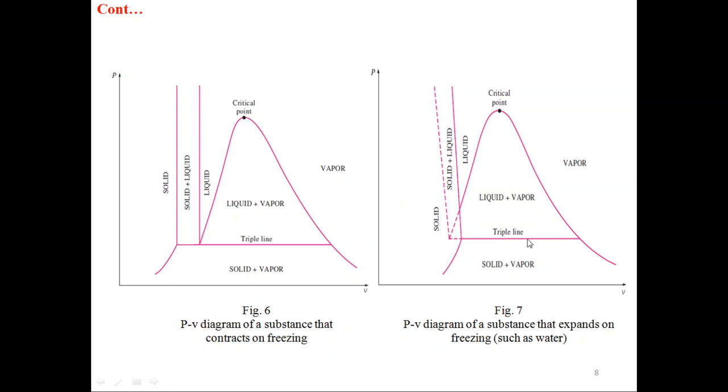Similarly for figure 7, you can see the difference between figures 6 and 7 is that this line is nearly vertical, but not exactly vertical, because here the melting is somewhat different, since in figure 7 the substance expands on freezing.